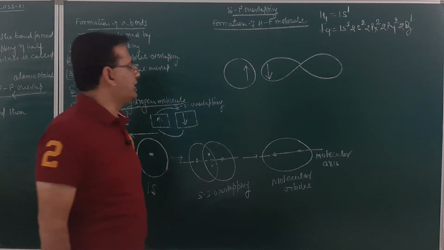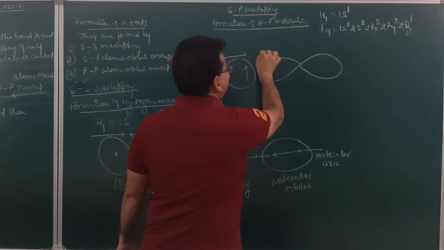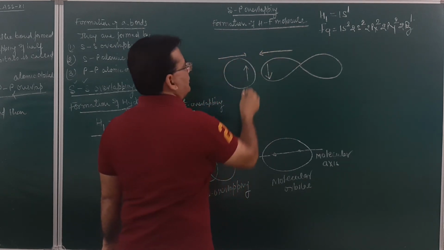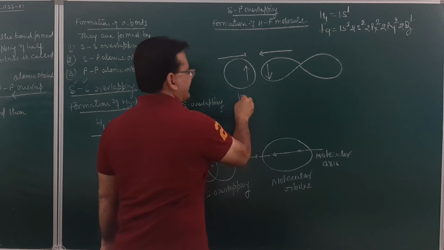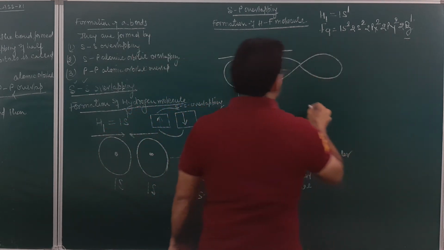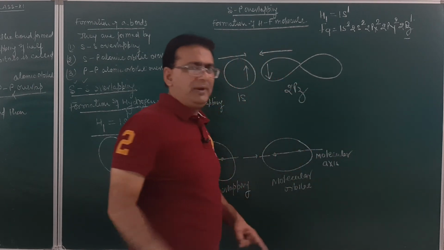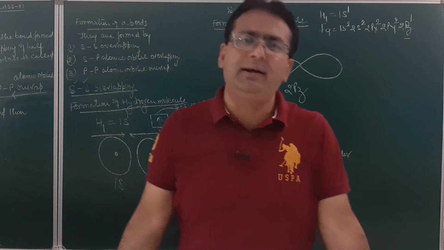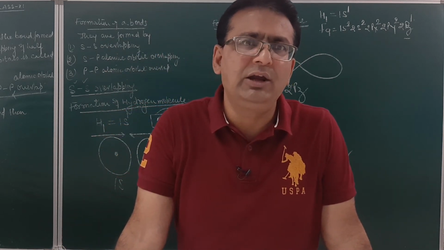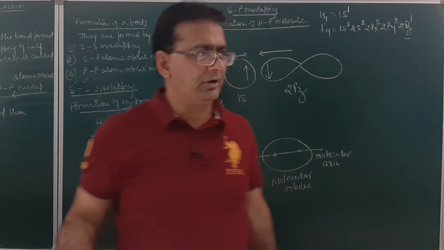When they approach each other in the proper direction, this 1s orbital will shift to this side and this will shift to this side. This is what orbital? 1s. And this is what? The half-filled is 2pz. So this will be a 2pz orbital. The 2pz orbital has oriented itself in such a manner so that it may overlap along the nuclear axis with the s atomic orbital.